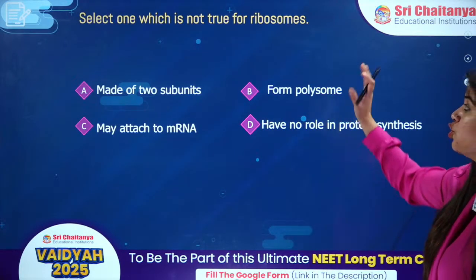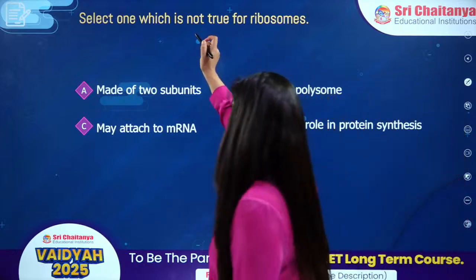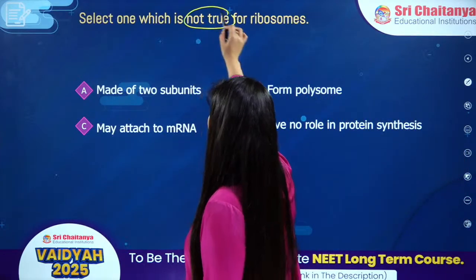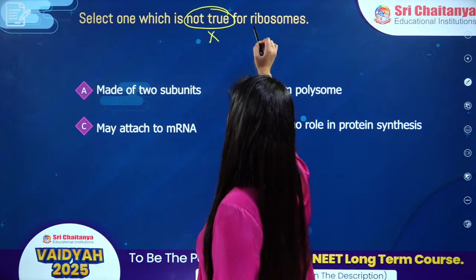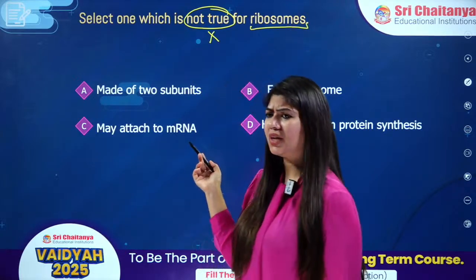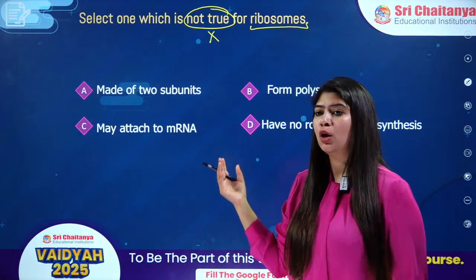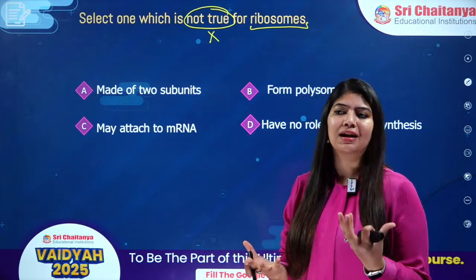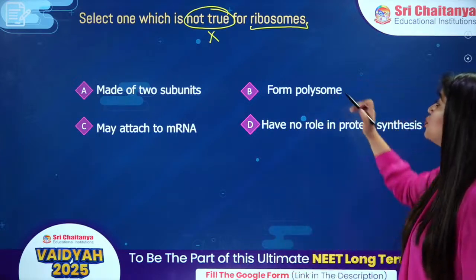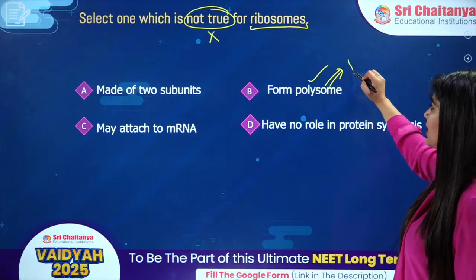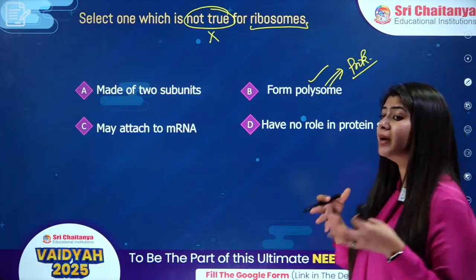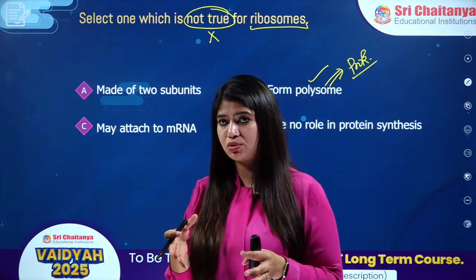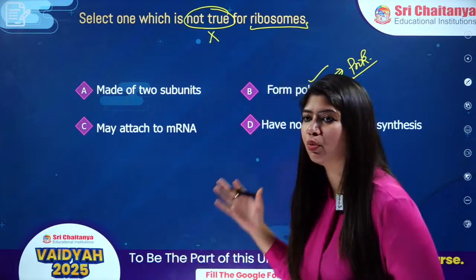Select one which is not true for ribosomes. Not true, which means we need to find out the incorrect statement. They are made up of 2 subunits: one small subunit and one large subunit, right? They form polysomes, specifically in prokaryotes, wherein transcription and translation are coupled and simultaneous, so we have the presence of polysomes.